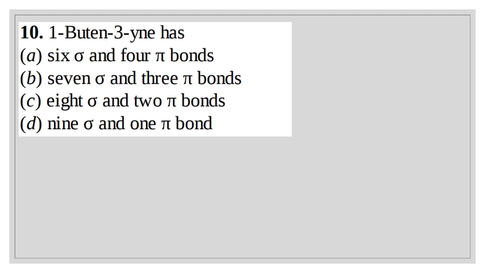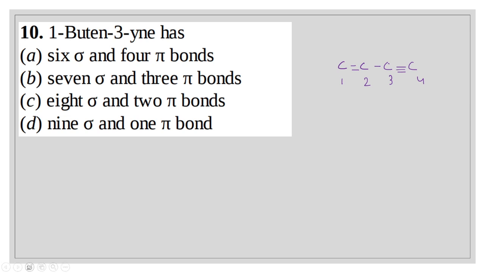Question number 10. 1-butene-3-yne has... let's talk about the structure of 1-butene-3-yne. It is but-, 1-butene, 1, 2, 3, 4, 3-yne, 1, 2, 3. Okay.